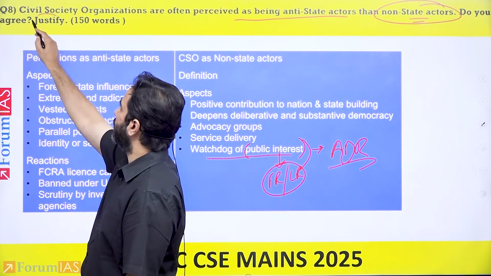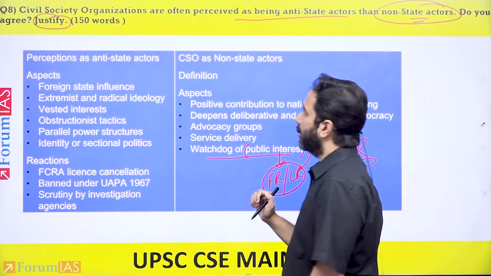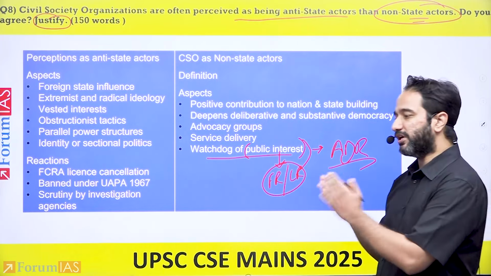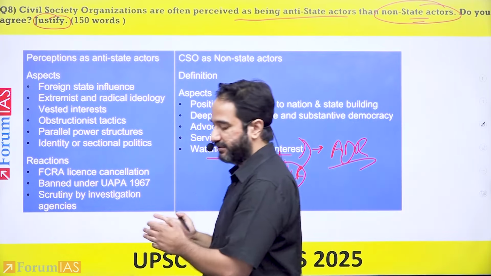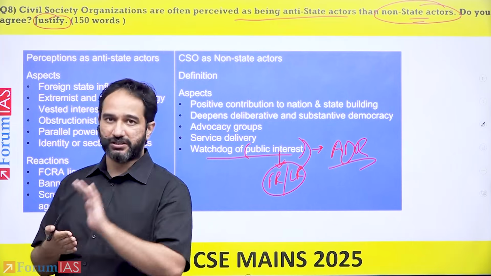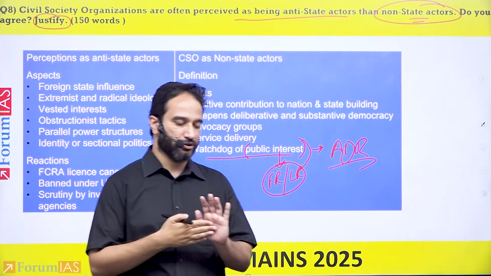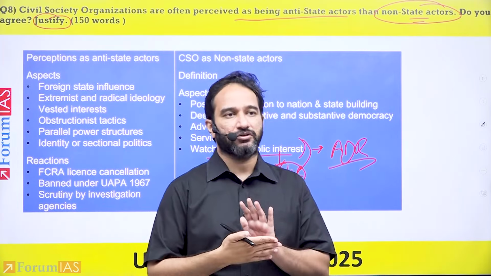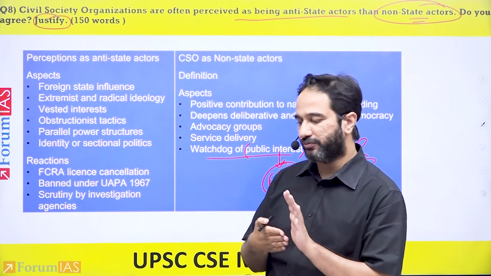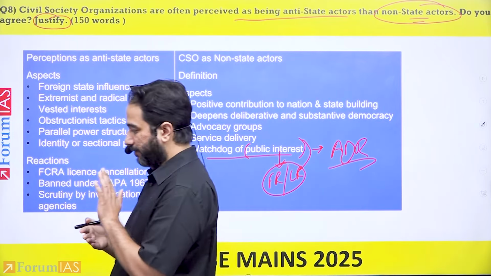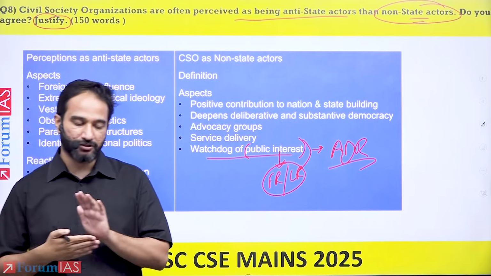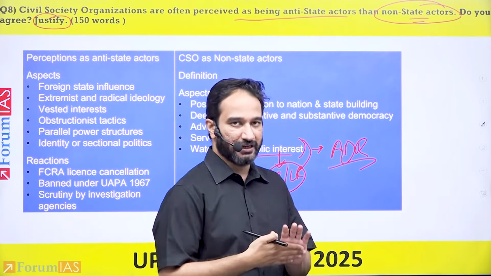The question asks, do you agree and justify? The point is, you need to take a balanced answer to this. That you end up saying, yes, there are certain actions that civil society organizations can take that would make them or that approve or justify the perception of them being anti-state actors.